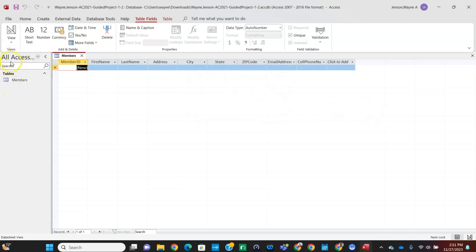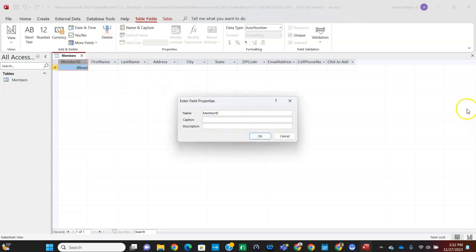And you notice on the left-hand side, it now shows an object, a tables object called Members. And then we're going to go down to step 3, and we're going to select the MemberID field name. So just click on that MemberID field. And then we're going to click on the name and caption. And for the caption, we're going to type member space ID. So we're not going to touch the name. We're going to select the caption segment there.